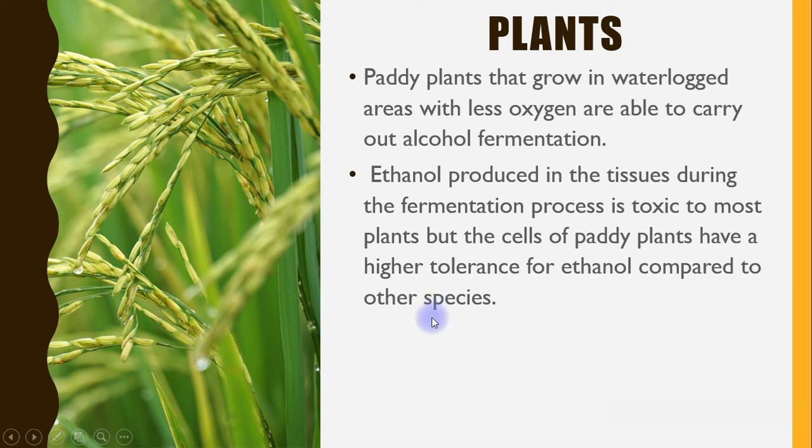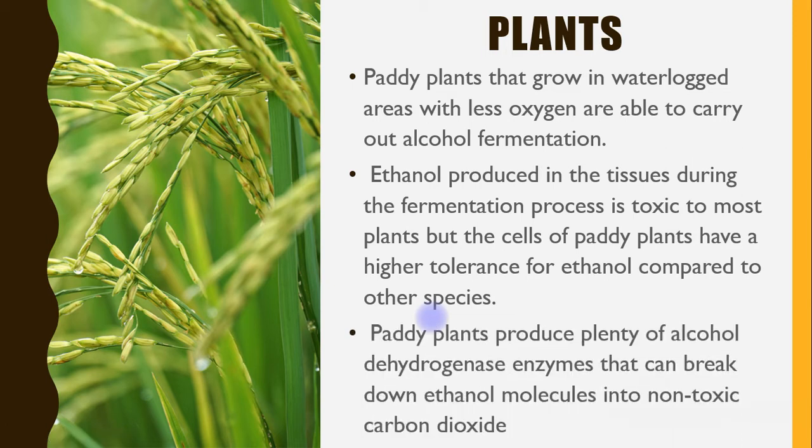So that is why the paddy plant can still tolerate ethanol. Paddy plants produce plenty of alcohol dehydrogenase enzymes that can break down ethanol molecules into non-toxic carbon dioxide.